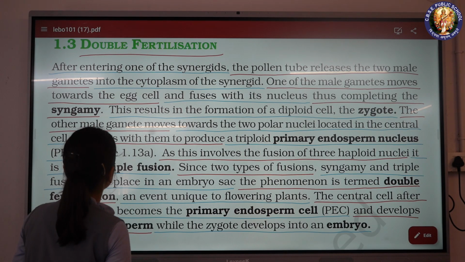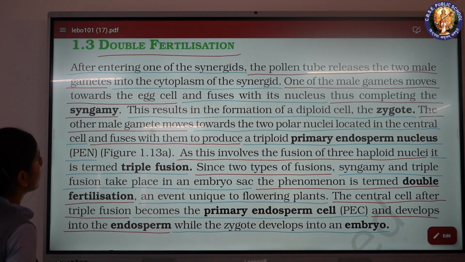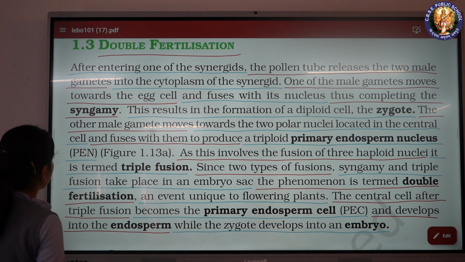The other male gamete moves towards the two polar nuclei located in the central cell and fuses with them to produce a triploid primary endosperm nucleus, PEN, as this involves the fusion of three haploid nuclei. It is termed triple fusion.